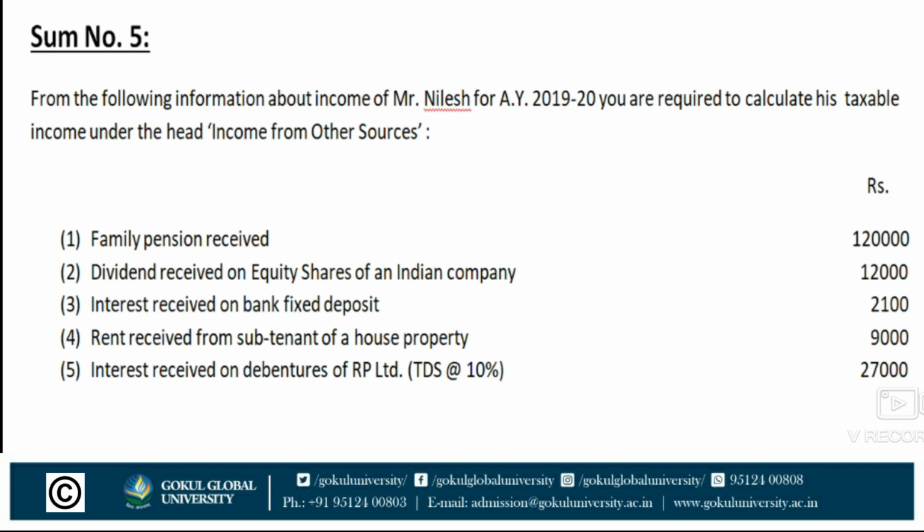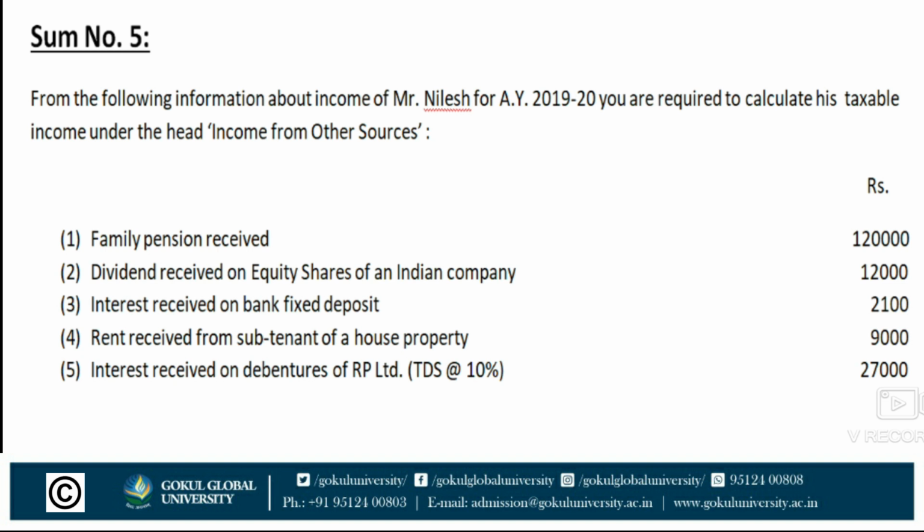First, family pension received, rupees 1,20,000. There is a theory of family pension received: deduct 33 1/3% or 15,000, whichever is less. Second, dividend received on equity shares of an Indian company. Dividend of an Indian company is not taxable under this head, it is exempted.